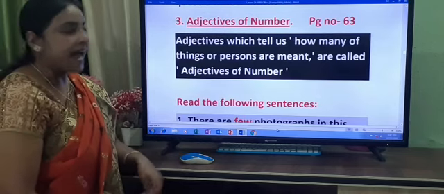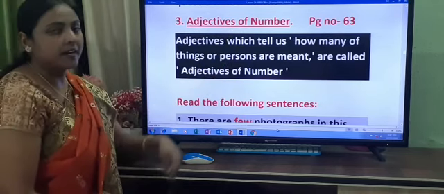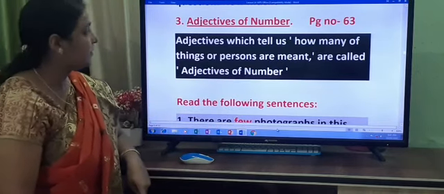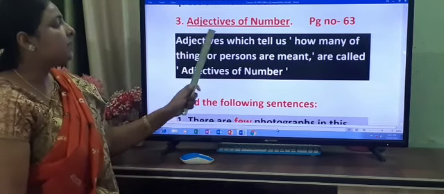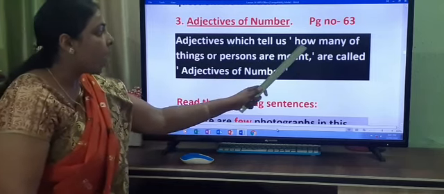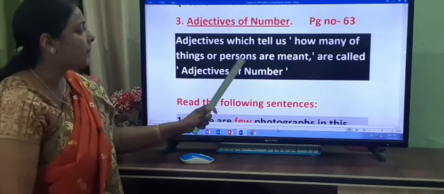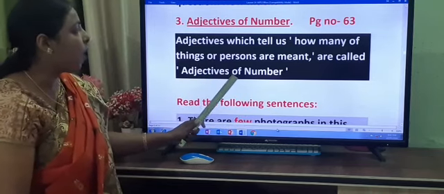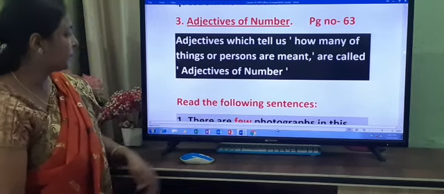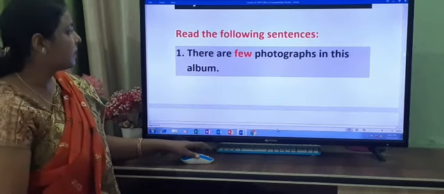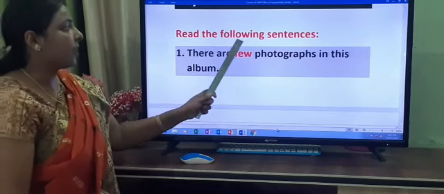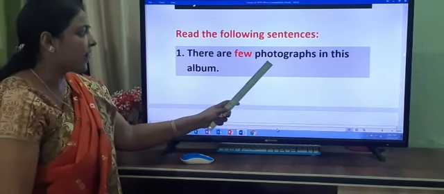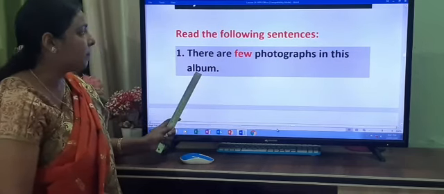Now let us see adjectives of number, which is given on page number 63. Adjectives which tell us how many things or persons are meant are called adjectives of number. Now read the following sentences. Number 1. There are few photographs in this album.